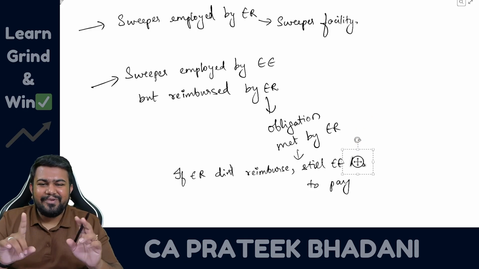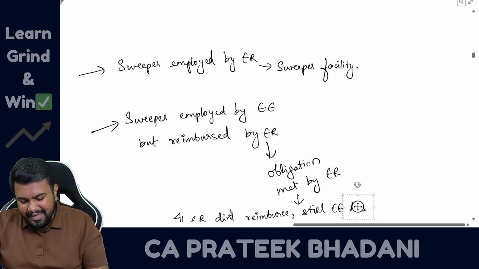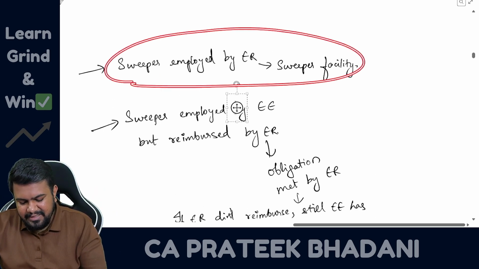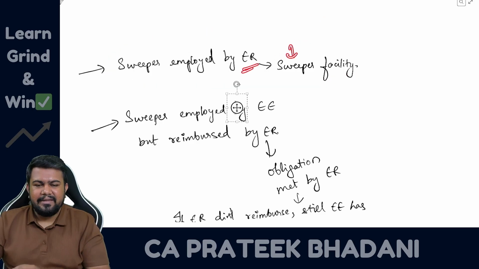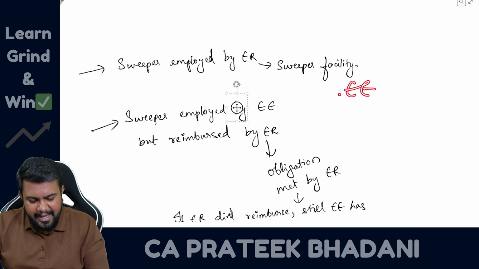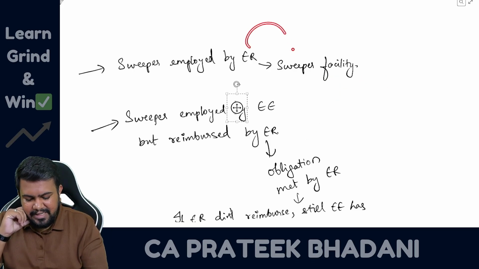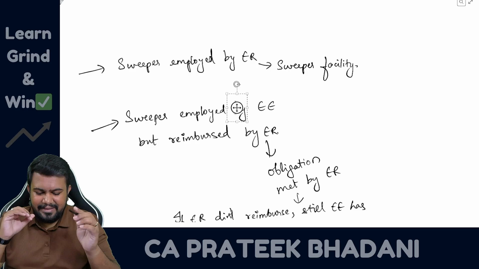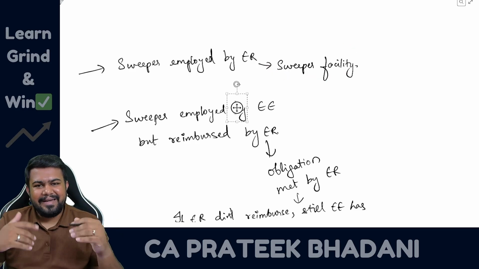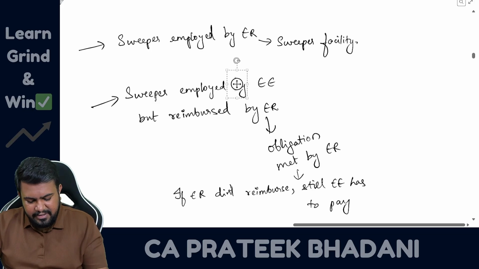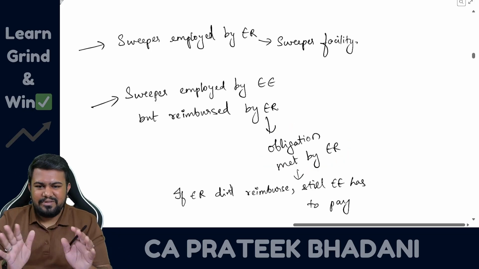It is not exempt for specified also, non-specified also. However, if directly the facility is given, now in the first example that I told you, what will happen? Let's say the employer did not pay the salary. In such case, should the employee have to pay? Answer is no. Employee also need not pay because the sweeper was hired by the employer only. So in this case, sweeper facility is exempt in the case of non-specified employees but taxable in the case of specified. But if it is obligation, it is taxable for specified also, non-specified also. There is no such difference.